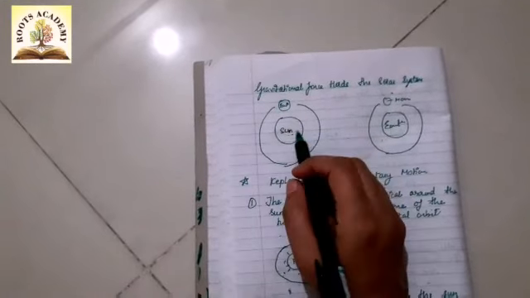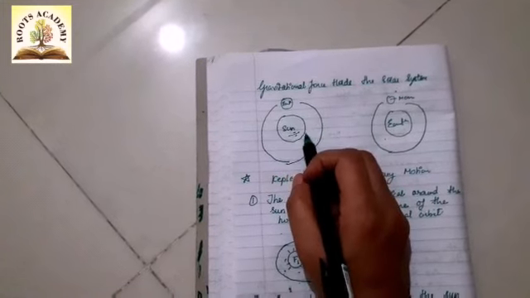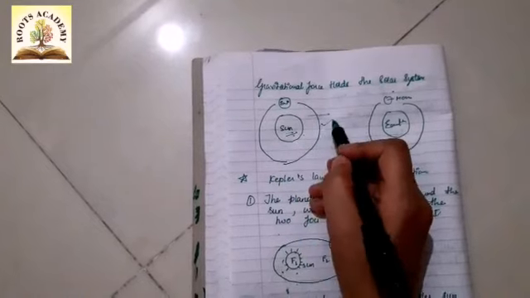Now we know that the sun has a large mass. The sun and the Earth both have a large mass. As they have a large mass, obviously the gravitational force will be more.